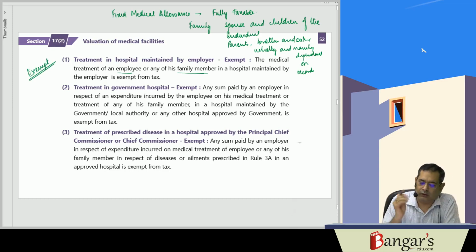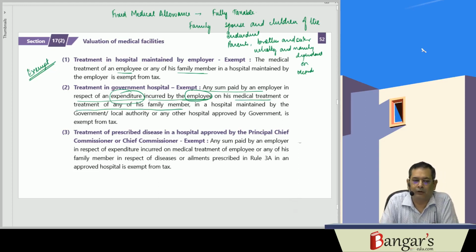Then, in case any sum is paid by an employer in respect of expenditure incurred by the employee on medical treatment of himself or any of his family members in a hospital which has been maintained by the government, local authority, or any other hospital approved by the government, that is also what? Exempt from tax.